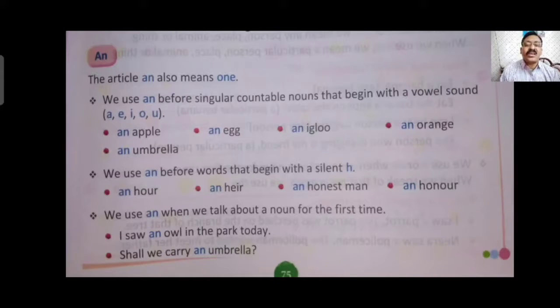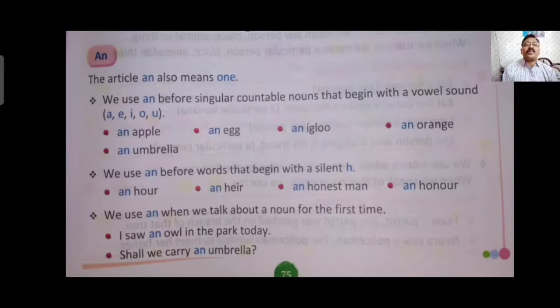The difference between a and an is that a is generally used before a consonant sound word, and an is used before a vowel word. Like apple, A is a vowel, so an apple. Egg, E is a vowel, an egg. Igloo, I is a vowel, so an igloo. Orange, O is a vowel, so an orange. Umbrella, U is a vowel, an umbrella.